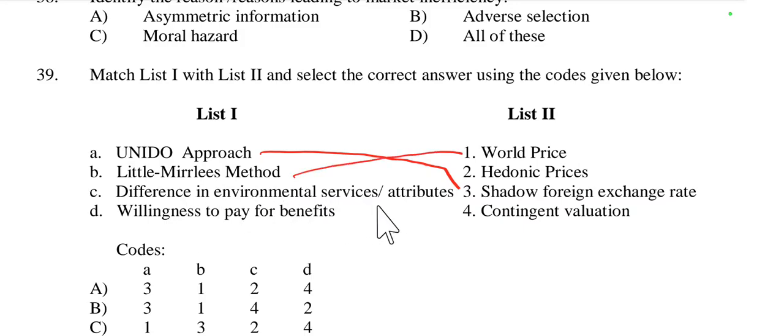Difference in environmental services or attributes is related with hedonic prices. Then willingness to pay for benefit is related with contingent valuation. So A3, B1, C2, D4, it is option A.